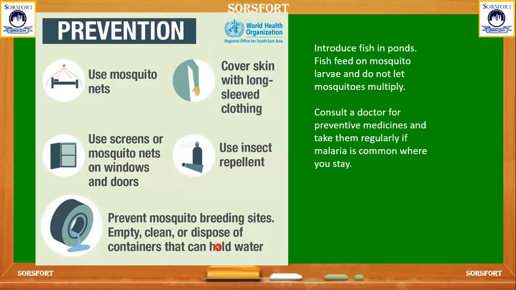And we should introduce fish in the ponds. Fish eat most of the mosquito larvae, those are the eggs of the mosquitoes. When those fish eat mosquito larvae, the multiplying mosquitoes will die. Hence we can reduce the mosquitoes.